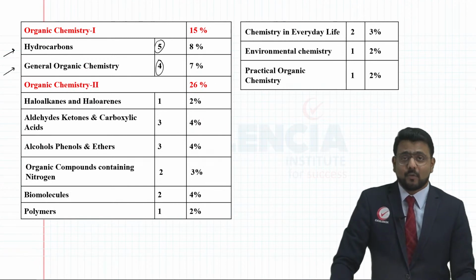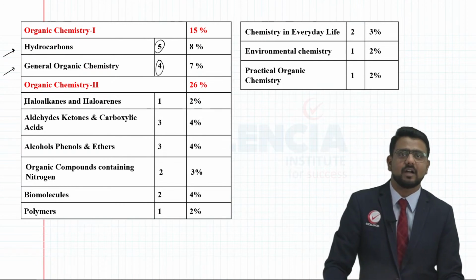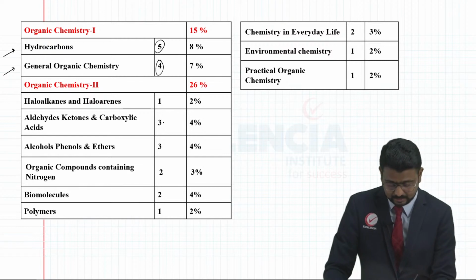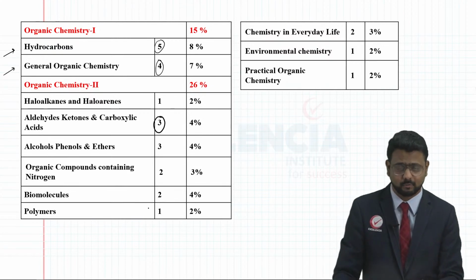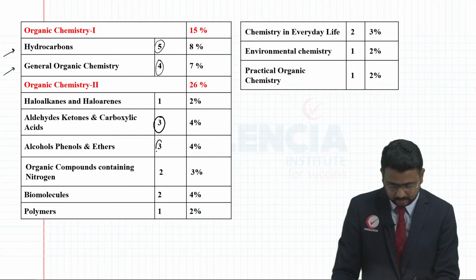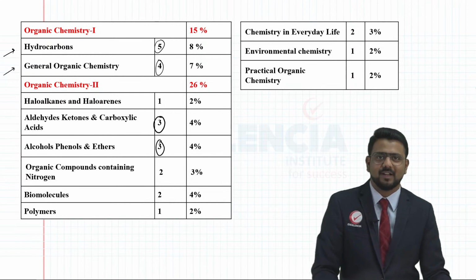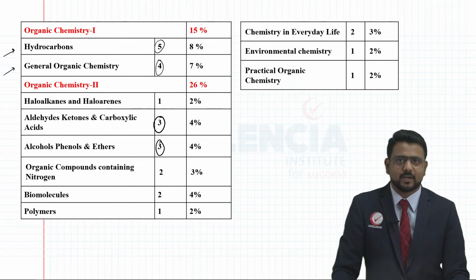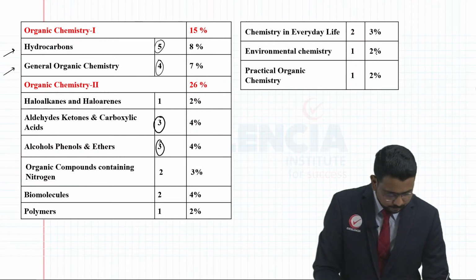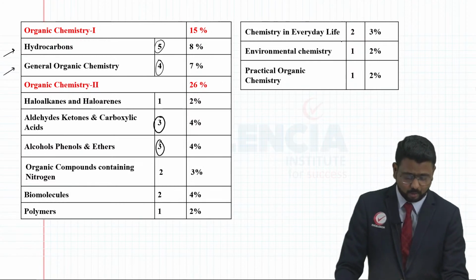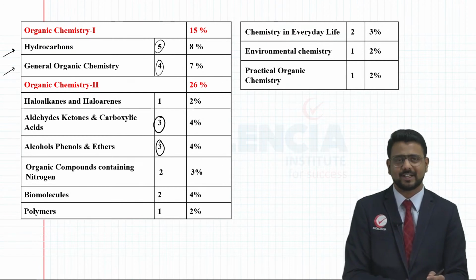As far as grade 12 is concerned, you are having haloalkanes and haloarenes, aldehydes, ketones, and carboxylic acid. The number of questions is 3 to 4, approximately, right? Alcohols, phenols, and ethers. So these two chapters again carry a good amount of weightage. You are having organic compounds containing nitrogen, biomolecules, and polymers. And also you may expect some questions from chemistry in everyday life, environmental chemistry, and practical organic chemistry, right?